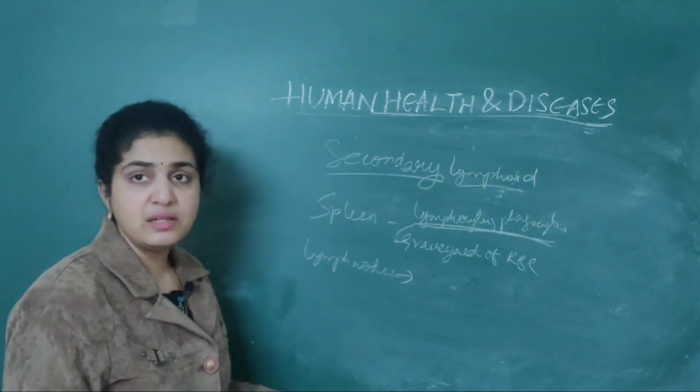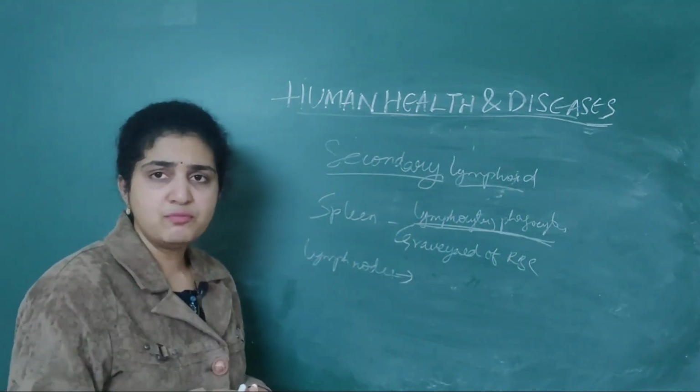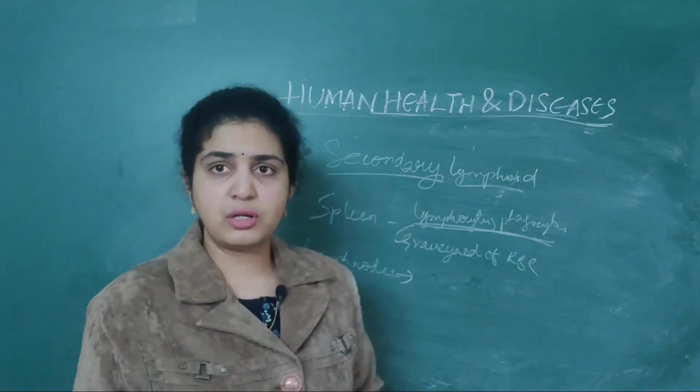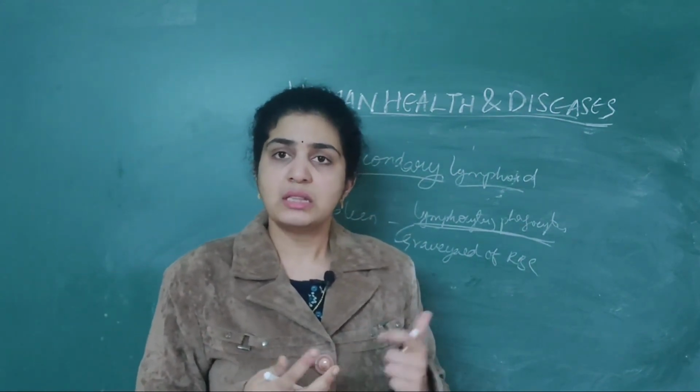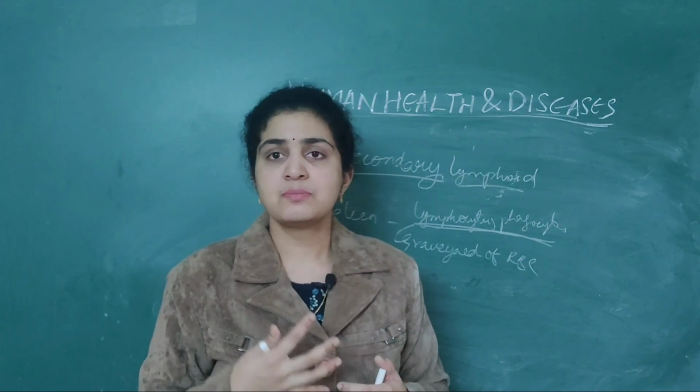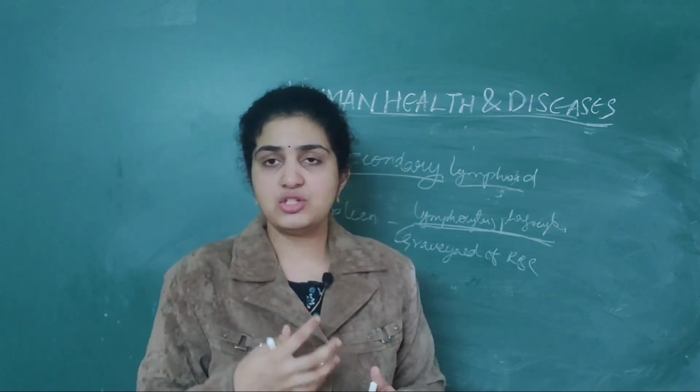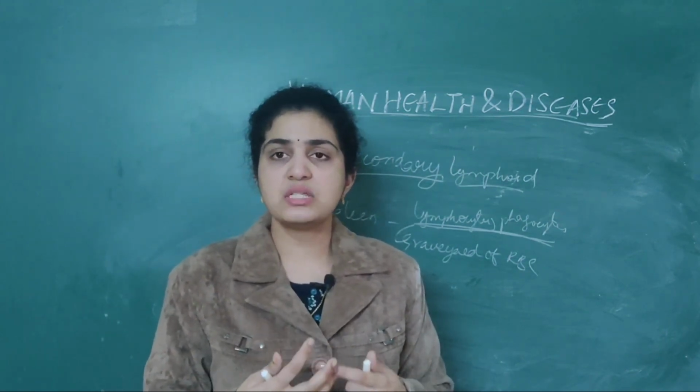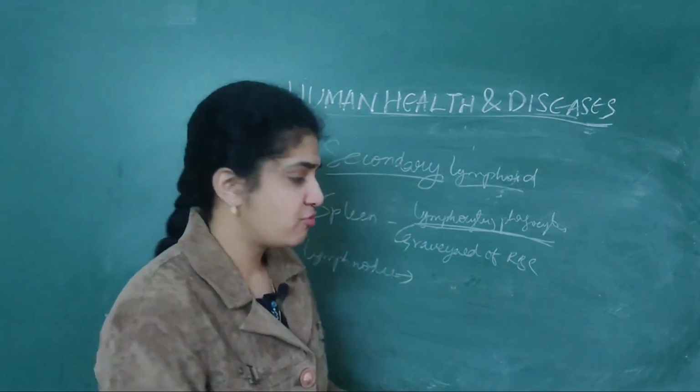When it comes to lymph nodes, numerous lymph nodes are present all over the body. What is the use of them? They also trap numerous antigens, that is microorganisms, through these lymphocytes. The same function.